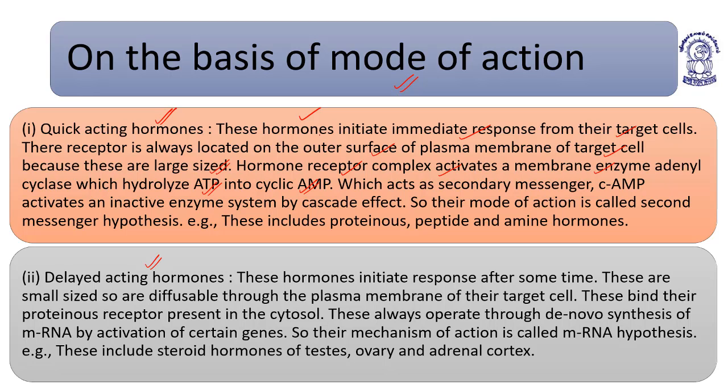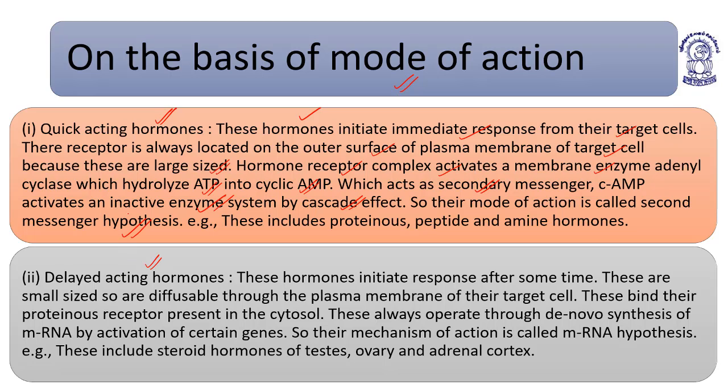So quick acting hormones initiate an immediate response from their target cells. Their receptor is always located on the outer surface of the plasma membrane because of high molecular weight. The hormone receptor complex activates the membrane enzyme adenyl cyclase, which hydrolyzes adenosine triphosphate into cyclic AMP. The cyclic AMP acts as a secondary messenger and activates the inactive enzyme system by a cascade effect. So their mode of action is always the second messenger hypothesis.